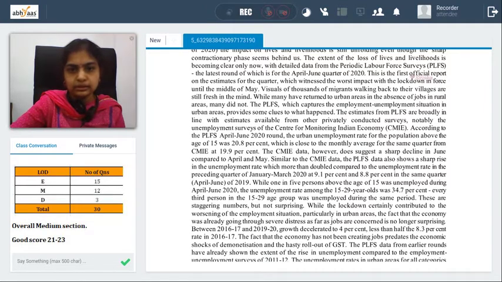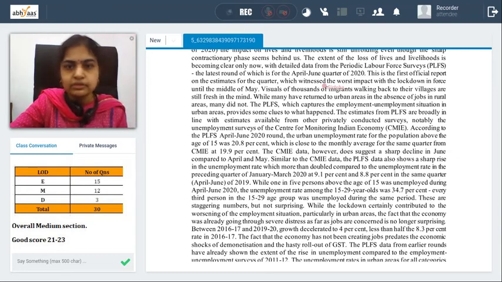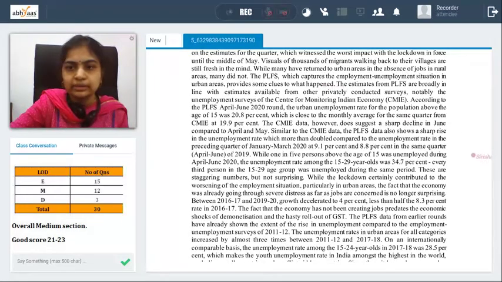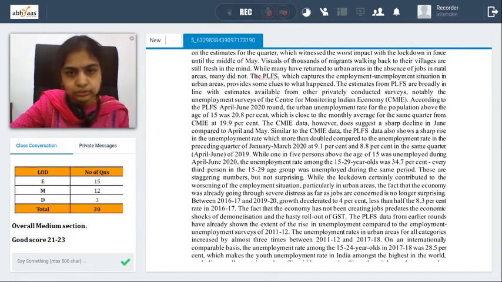and the latest round of which is for the April-June quarter of 2020. This is the first official report on the estimates for the quarter, which witnessed the worst impact with the lockdown in force until middle of May. Visuals of thousands of migrant workers walking back to their villages are still fresh in mind. While many have returned to urban areas in the absence of rural jobs, many did not also. PLFS, which captures the unemployment situation in urban areas, provides some clues to what happened.